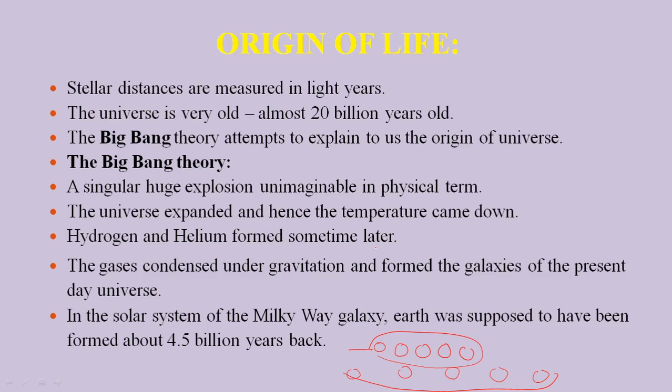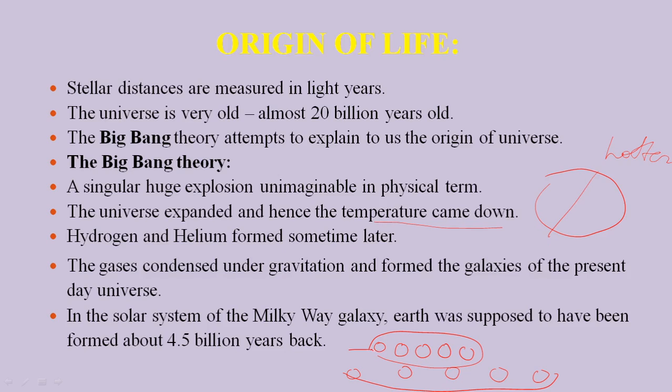And why and how is it possible? It is due to the temperature coming down, because in the beginning the hot ball that burst is a big ball which is very hot. When it bursts, it bursts into small balls. Those small balls are part of this hot ball, so they are also very hot.